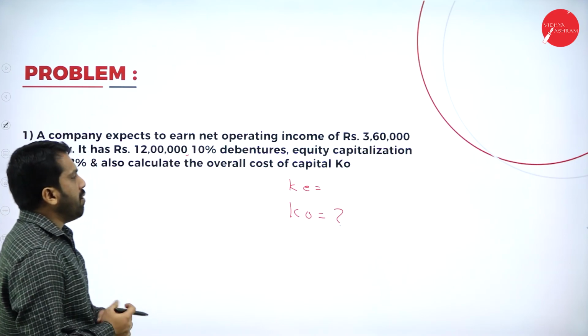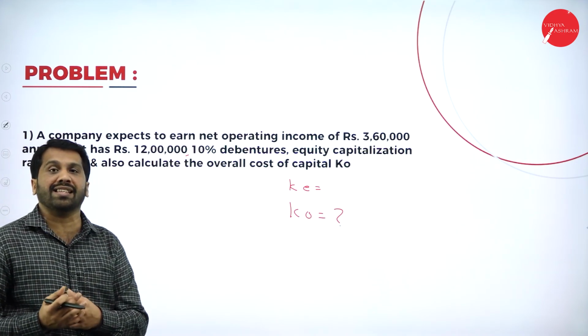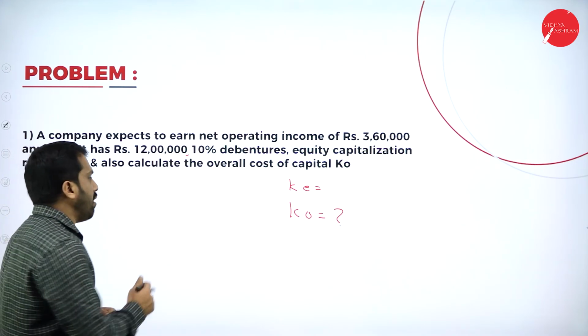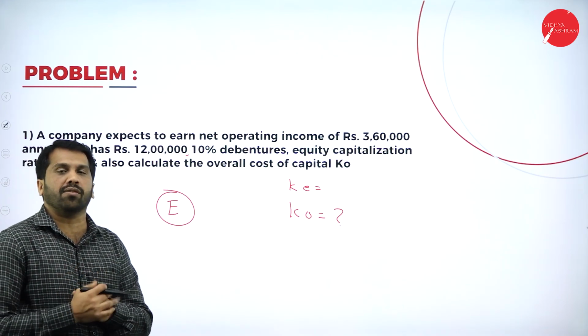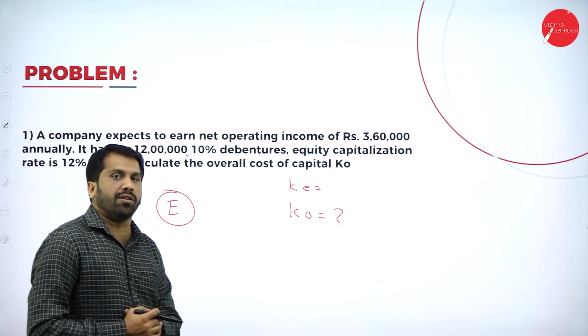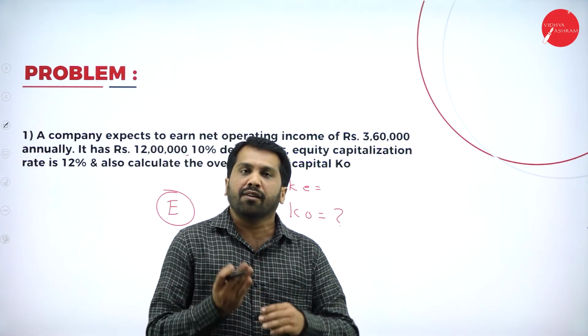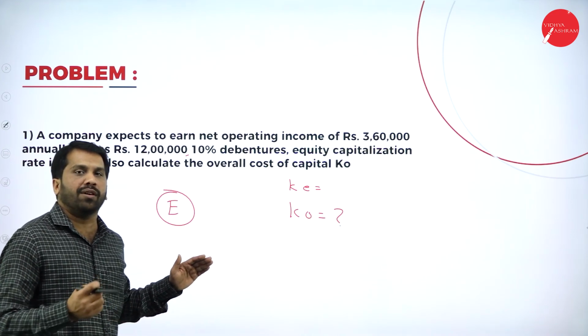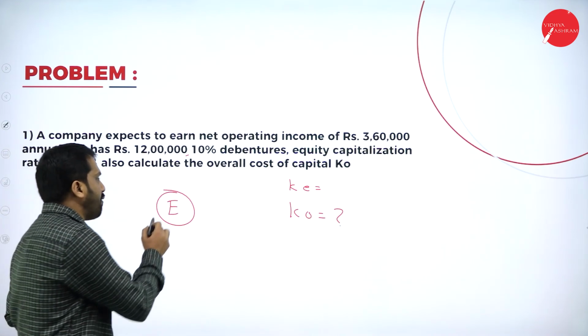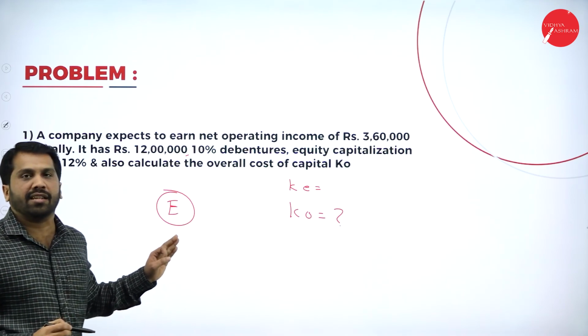Now, before that, we'll find out what is your equity. How to find out your E? If you find out the overall capital, from that you minus debenture, you will get equity. Once again, I'll repeat. You have to find out how much is your equity.